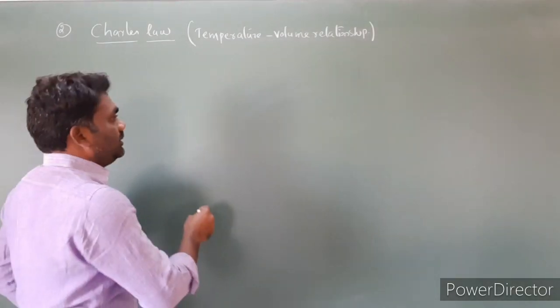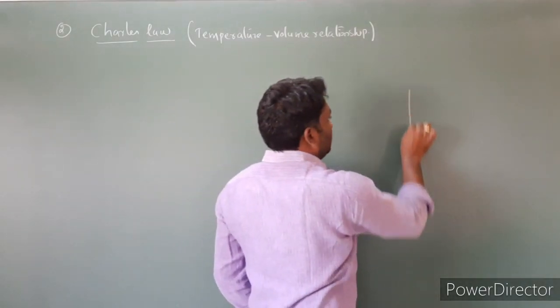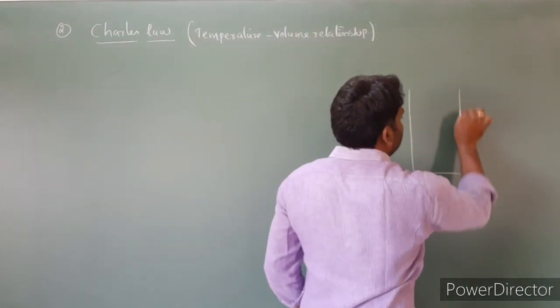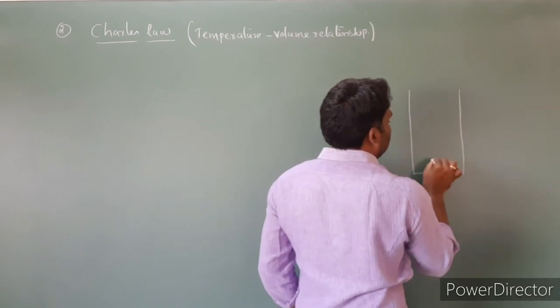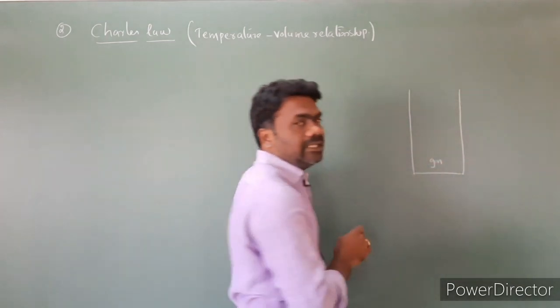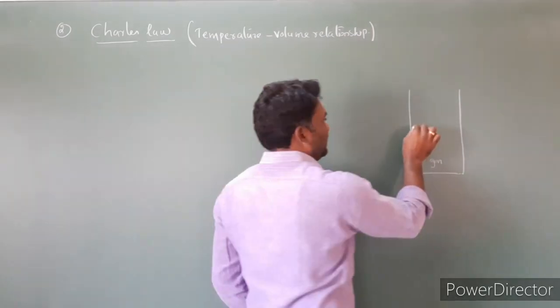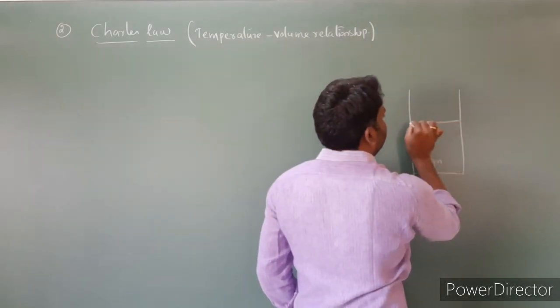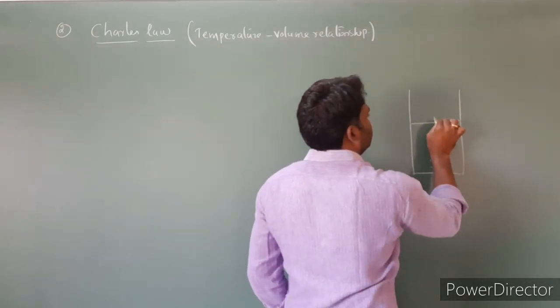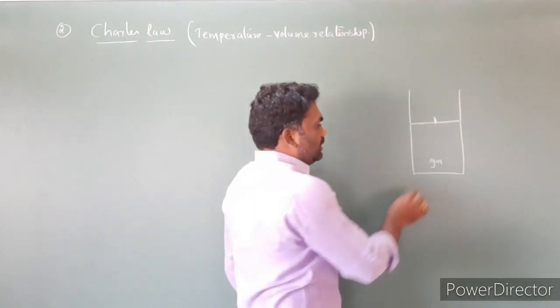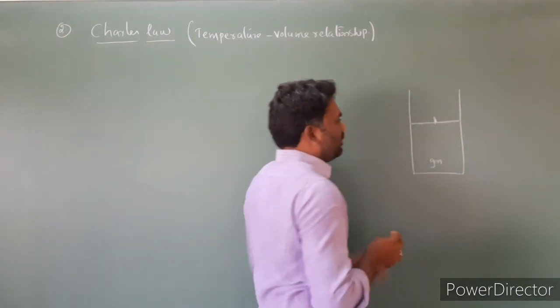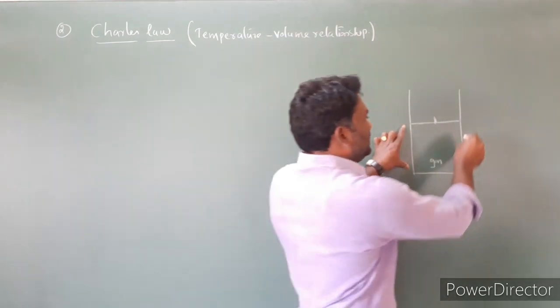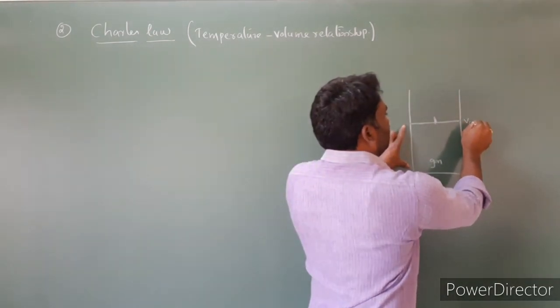I am taking a cylinder. This cylinder is filled with gas, and they kept a weightless and frictionless piston. The initial volume occupied by the gas I am labeling as V0.